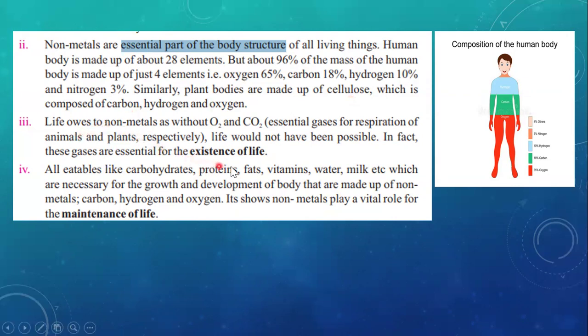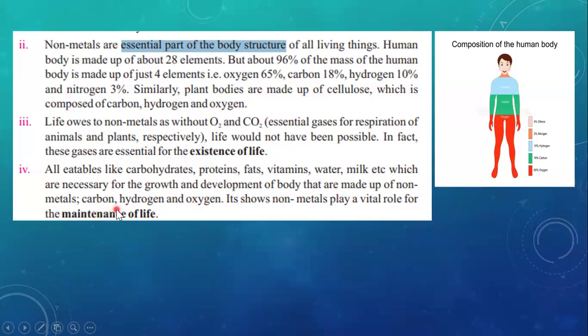Third point, the heading of this point is the existence of life. Life owes to non-metals, as without oxygen and carbon dioxide, essential gases for respiration of animals and plants respectively, life would not have been possible. In fact, these gases are essential for the existence of life. The fourth point is all the eatables like carbohydrates, proteins, fats, vitamins, water, milk, etc., which are necessary for the growth and development of the body, are made up of non-metals.